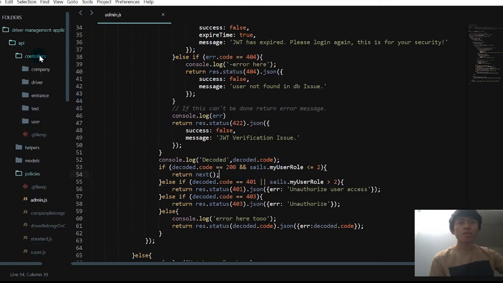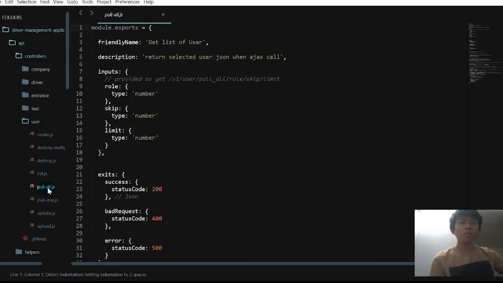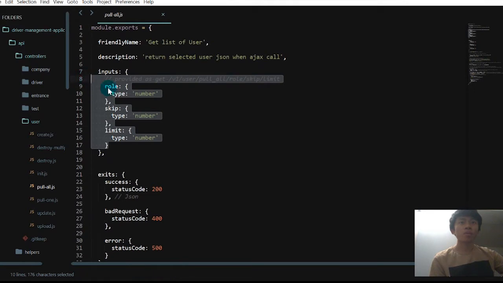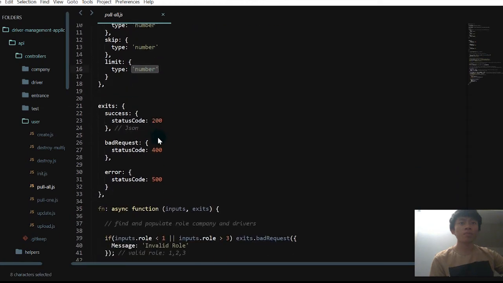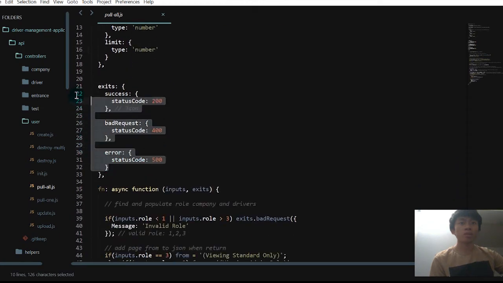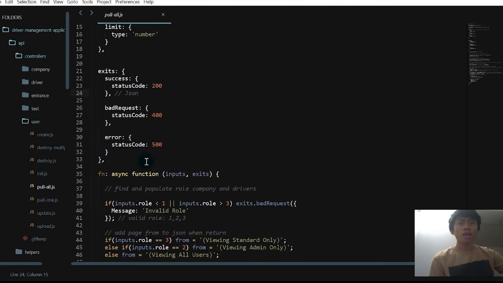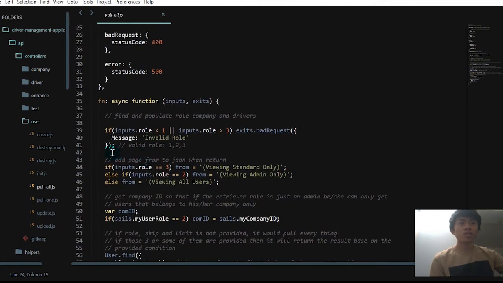And it goes into user pull all, and this function takes 3 parameters: role, skip, and limit as the number of users. And there are 3 possible responses: success, bad request, and error with its status code. It checks the role, for example, 1 for super administrator, 2 for admin, and 3 for standard.